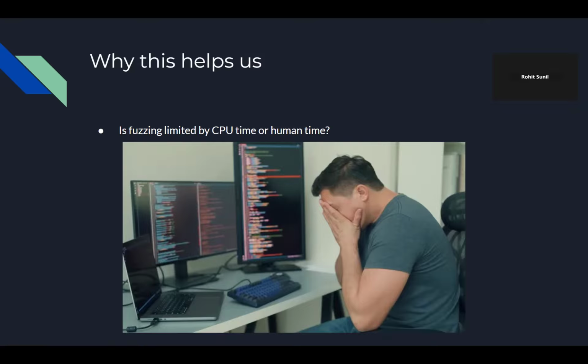And I'll ask this question: is fuzzing limited by CPU time or human time? In many real settings, it is human time. And this is why this paper and Igor matters so much.